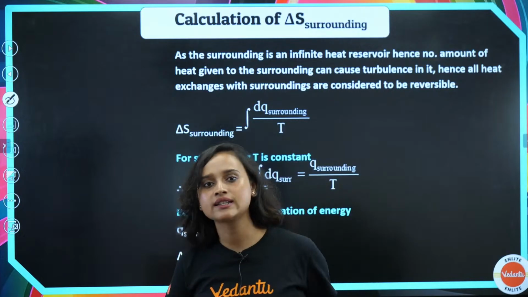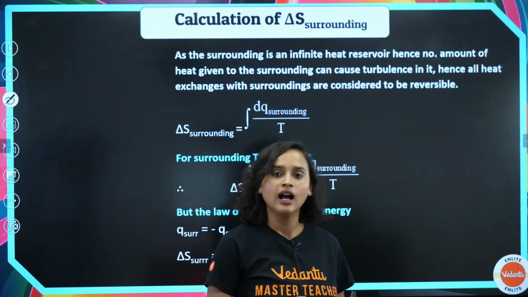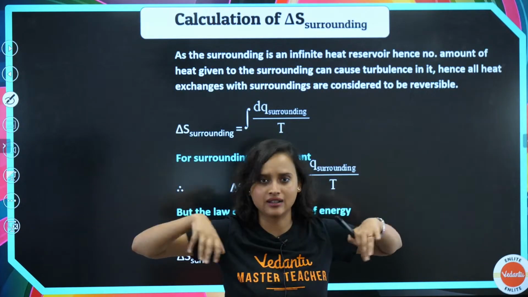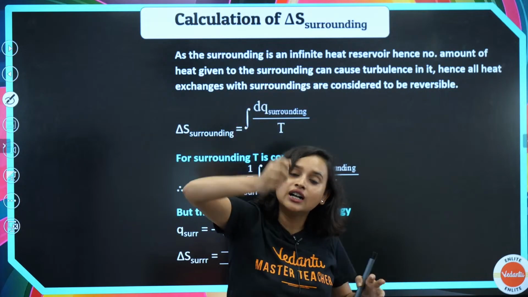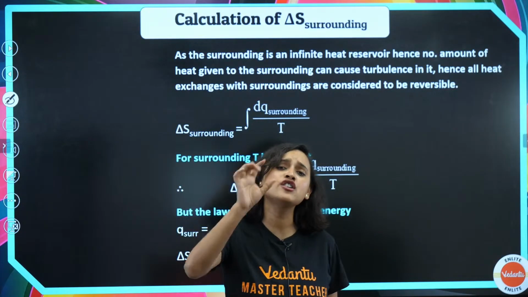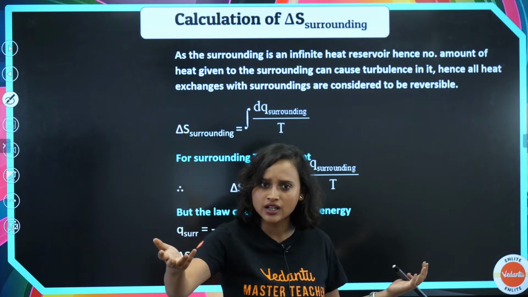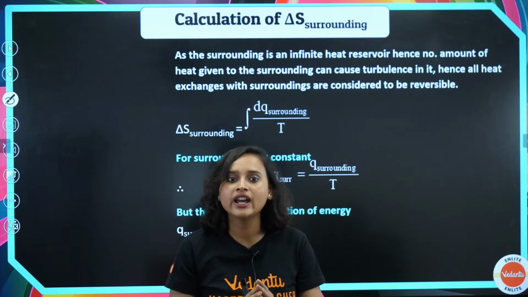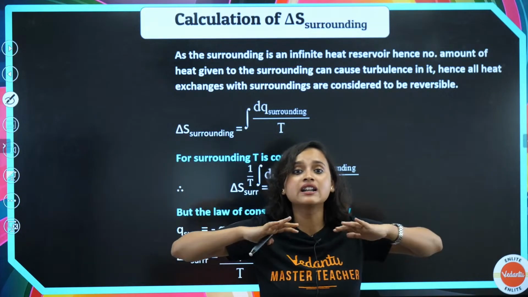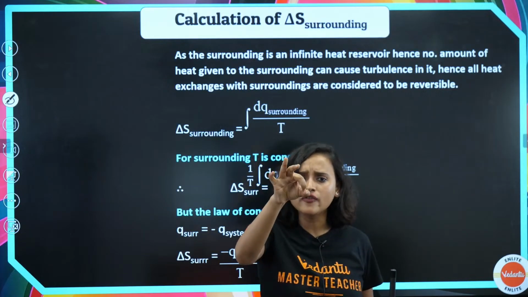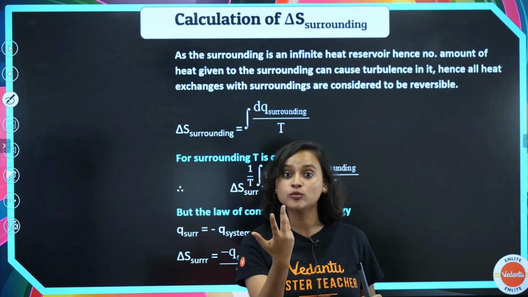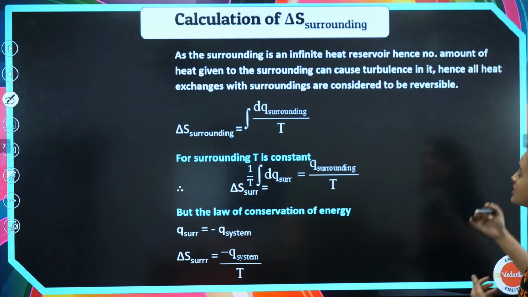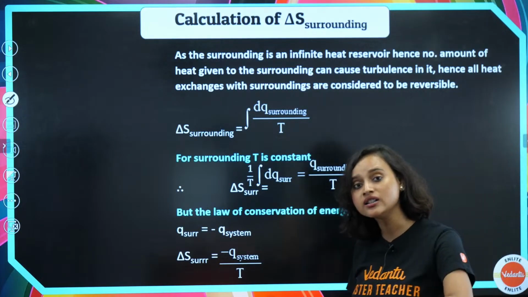Try to understand this way. Have you noticed that if you have a big pond or a big lake, even one drop of water can cause waves? One drop of water can cause waves, even though there is a lot of water in it. The very same way, if I consider an infinite heat reservoir, a little amount of heat given to the surrounding can also cause turbulence. There will be waves. Hence, all the exchange with the surroundings is considered to be reversible. So we consider all of it to be reversible.